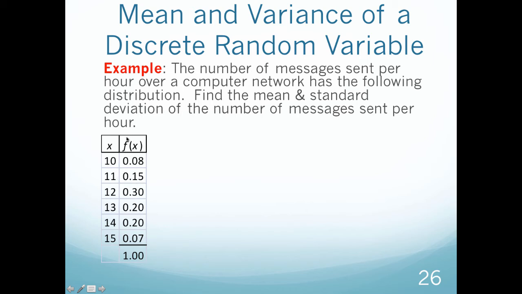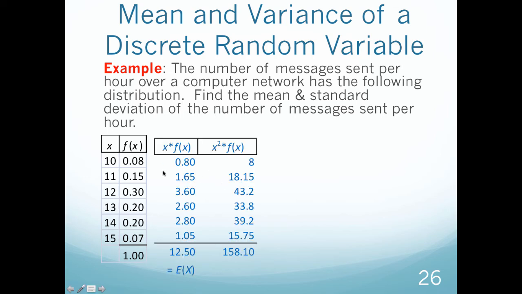So if you notice, this is a lowercase f of x, so this is a probability distribution, not a cumulative distribution. So based on all of this, I want to find the mean and the standard deviation. If you remember the definition, the standard deviation is the square root of the variance. So really I need to find my variance first.